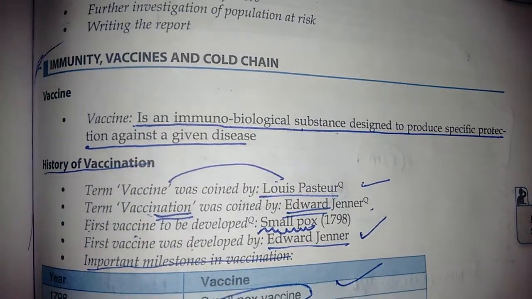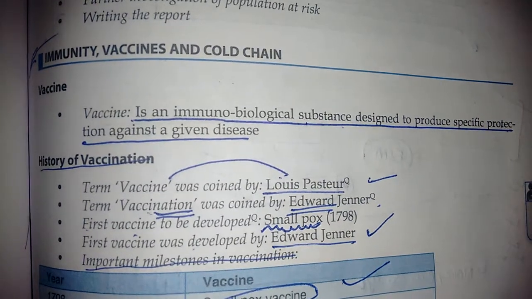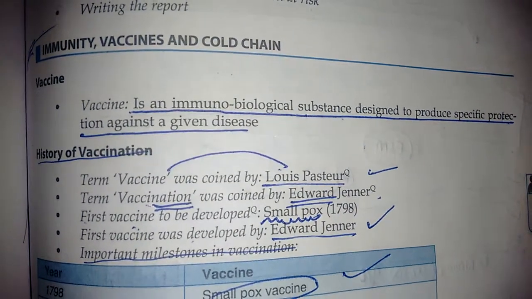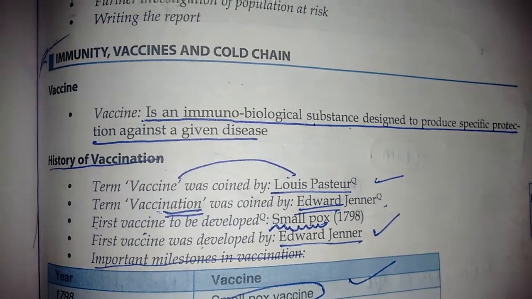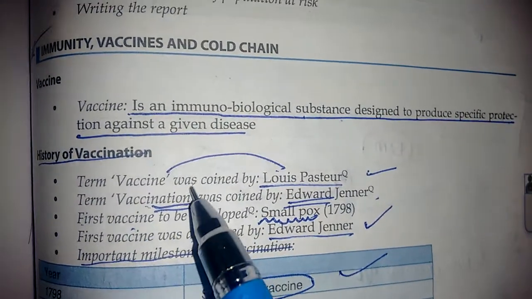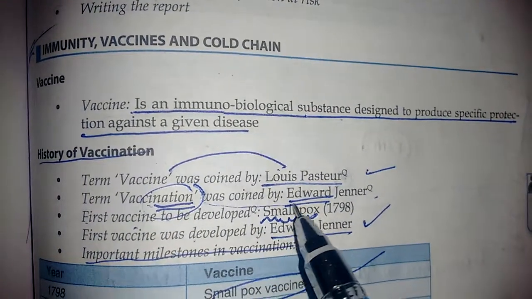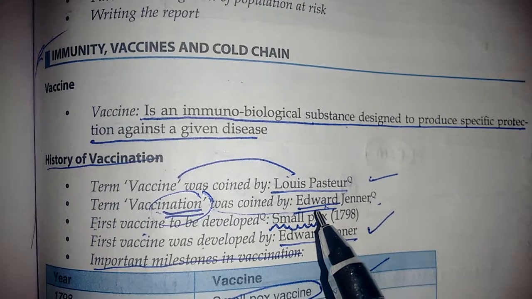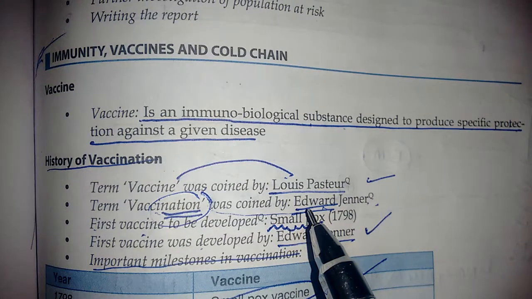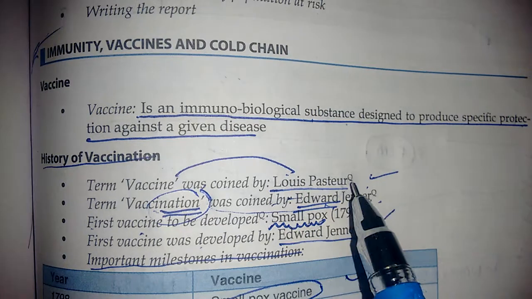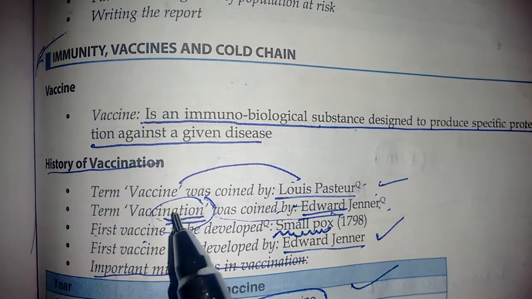Let's go with the history of vaccination. The term vaccine was coined by Louis Pasteur. The term vaccination, with nation in it, was coined by Edward Jenner. You can remember this as award: Award Jenner. He was awarded because he included the word nation in vaccine.